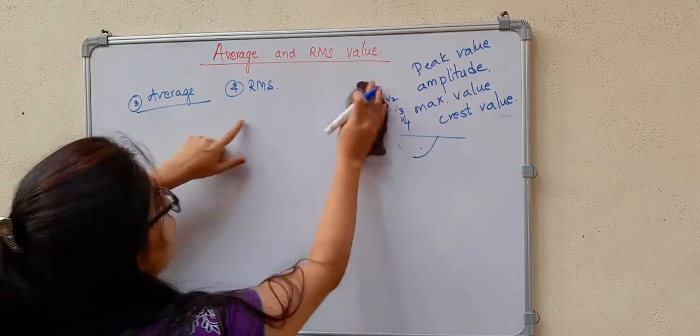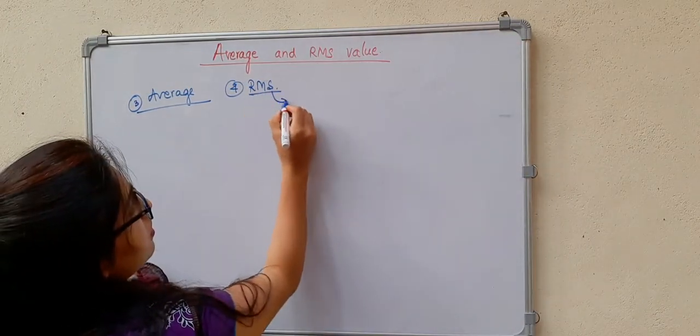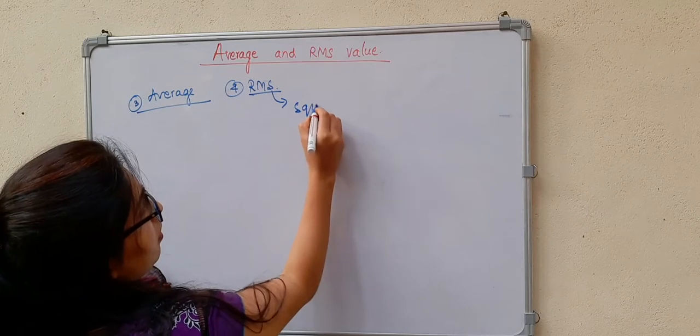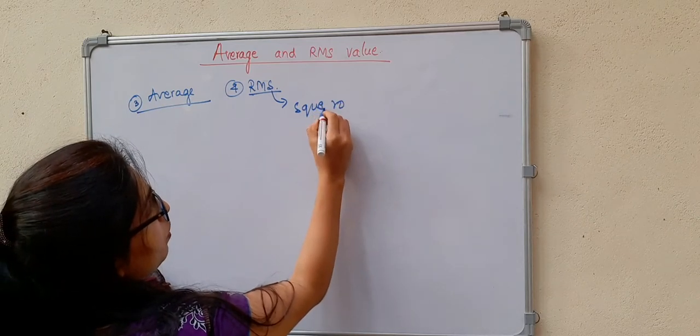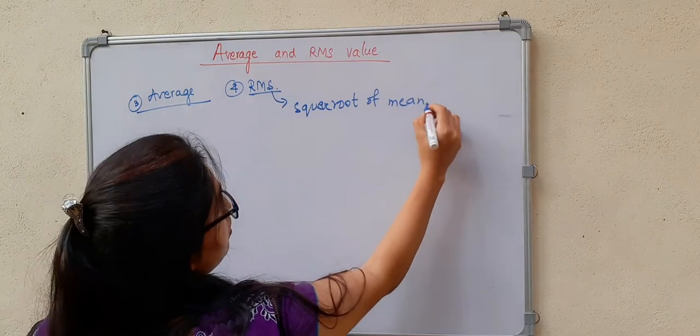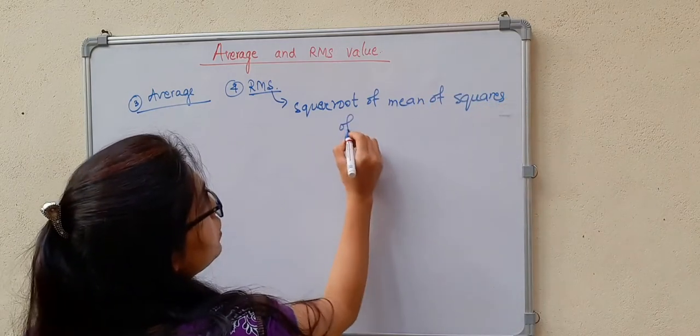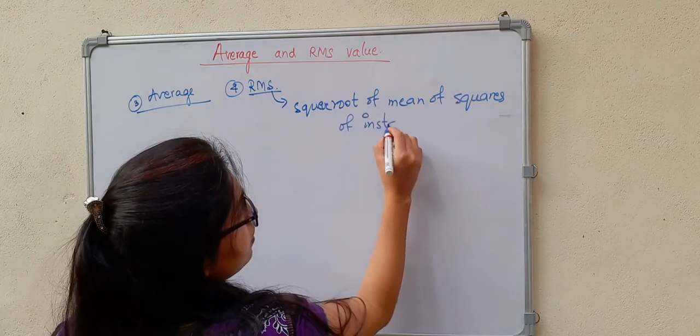And root mean square is nothing but the square root of the mean of the squares of instantaneous values.